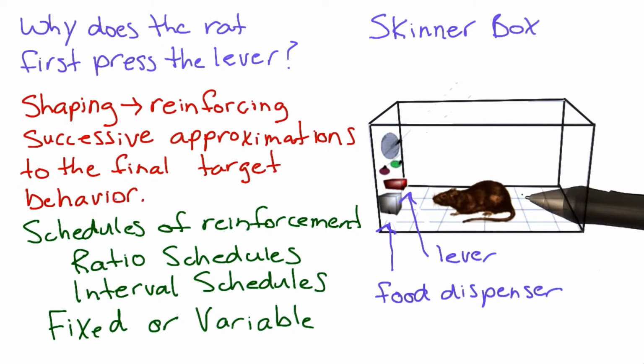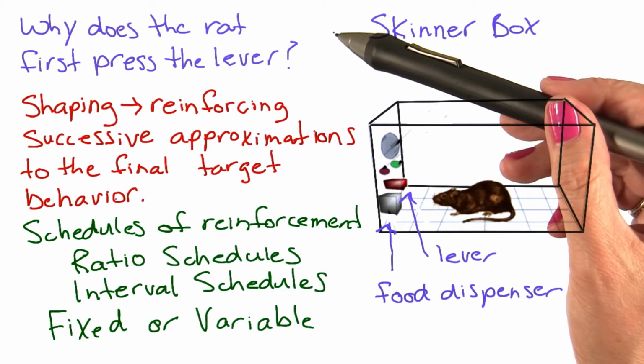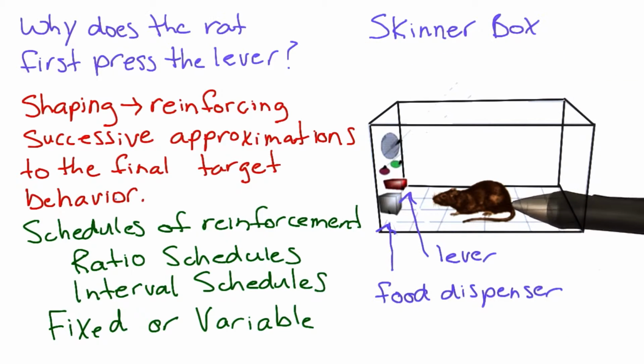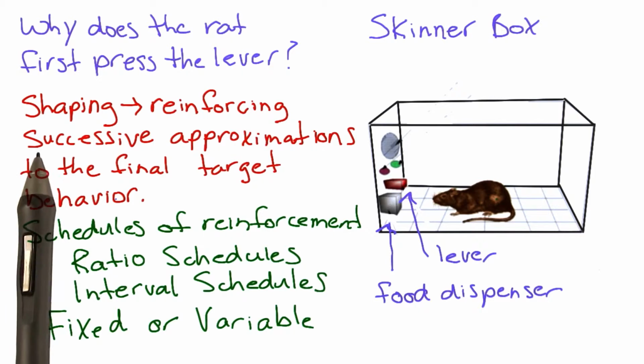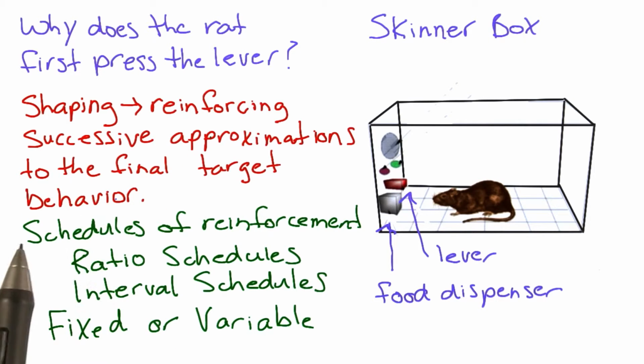Skinner studied rats in Skinner boxes. The behavior first has to occur before it can be reinforced. We can use shaping, which is reinforcing successive approximations to the target behavior, and we can generate different types of behavior through schedules of reinforcement.